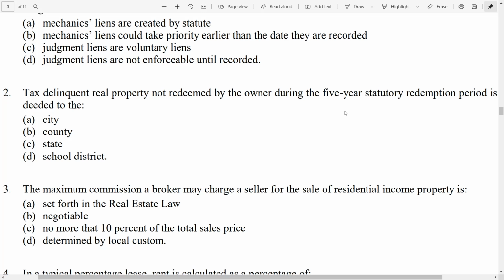But if they do not pay it back in that 5-year period plus the late fees, then that property would be deeded to the state of California. So C would be the correct answer.